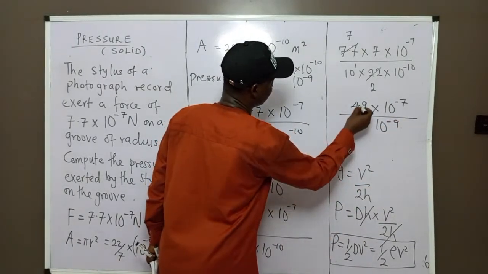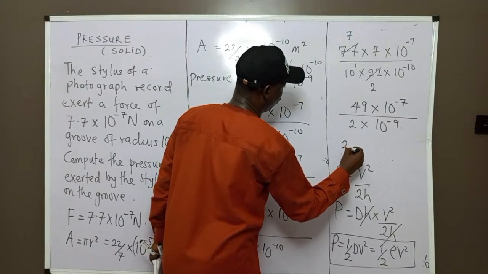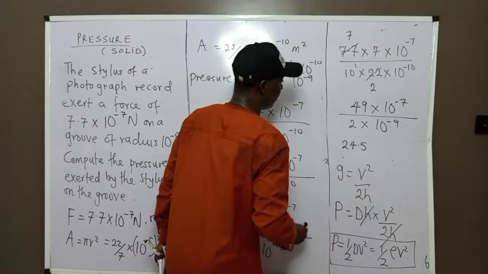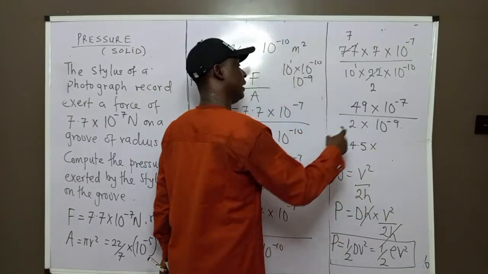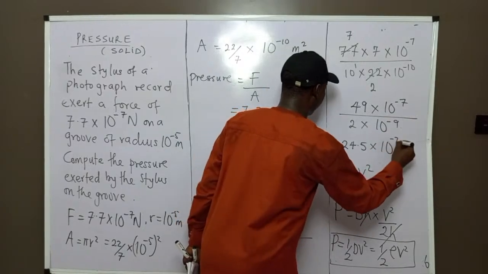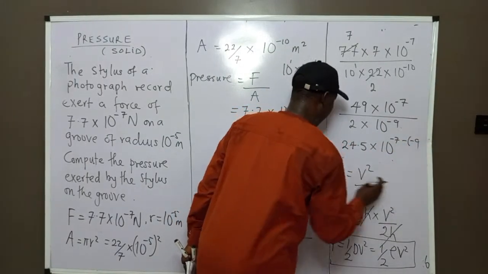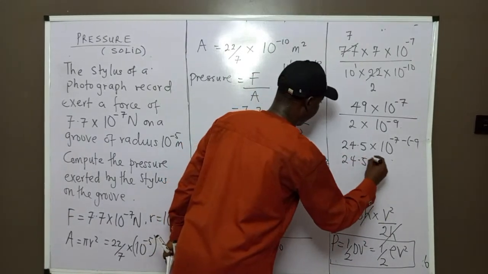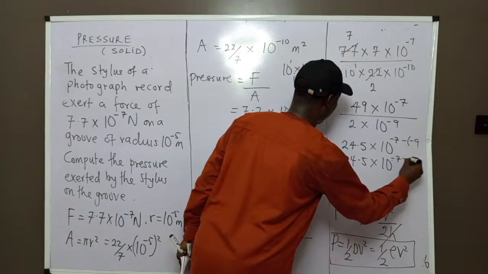And 49 divided by 2 will give us 24.5 times. Then indices will give us 10 to the power minus 7 minus minus 9. Don't forget, according to indices, that will give us 24.5 times 10 to the power minus 7 plus 9.